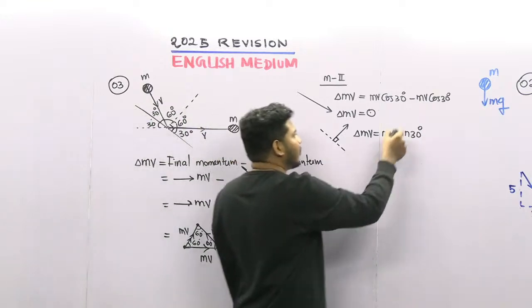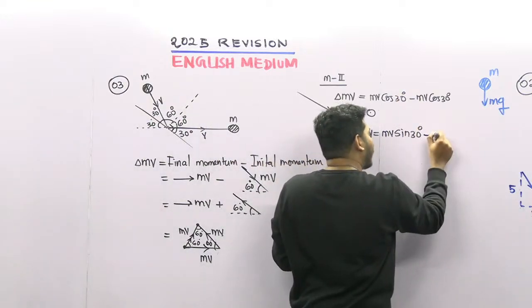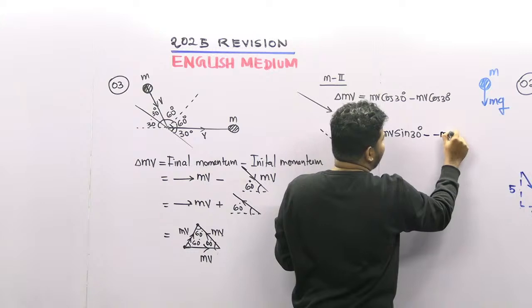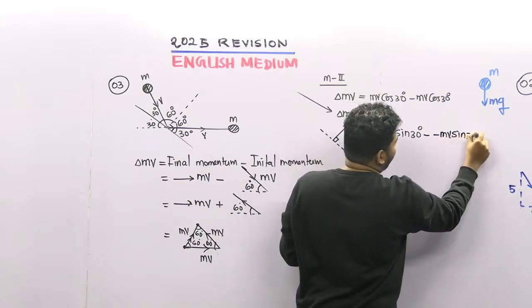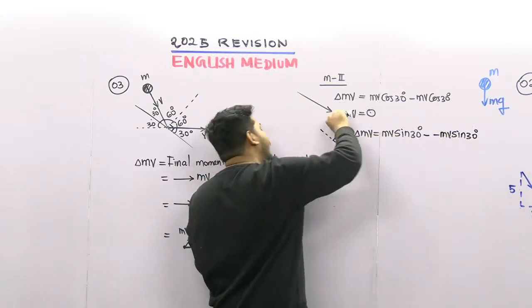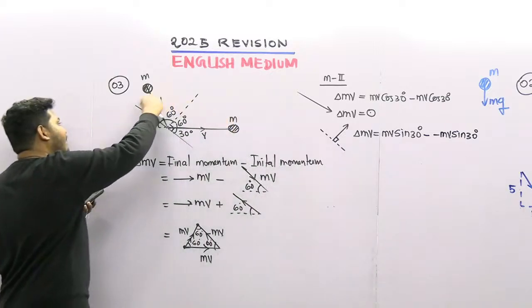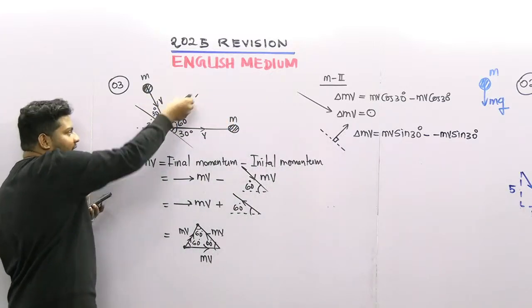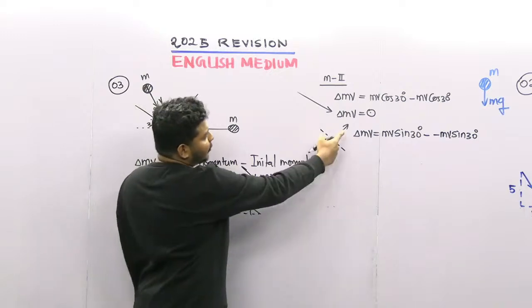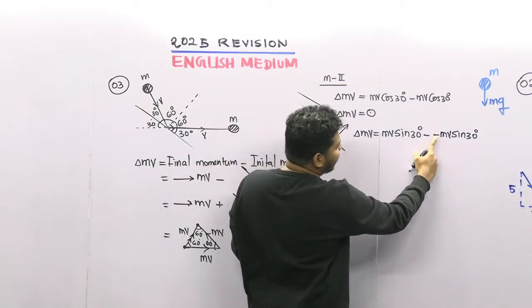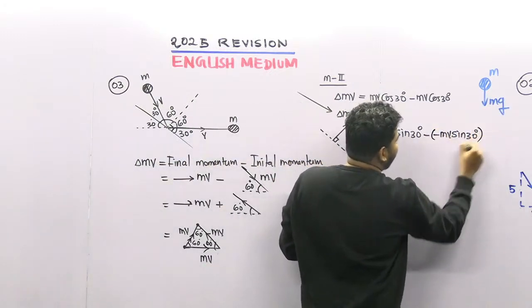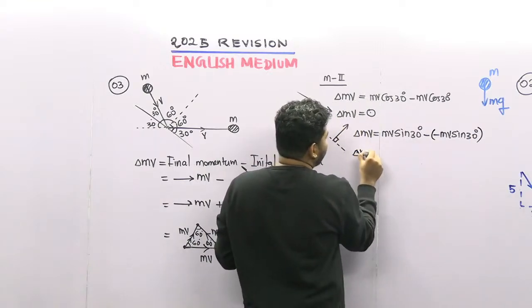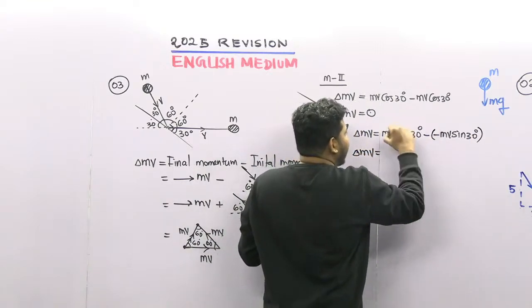So I'm going to put minus mv sin 30, because we took the direction in this one, but the initial mv sin 30 is toward this direction, so opposite to this direction. So that's why I put this minus here. Okay, right. So now what we can do here is we can add these two vectors.